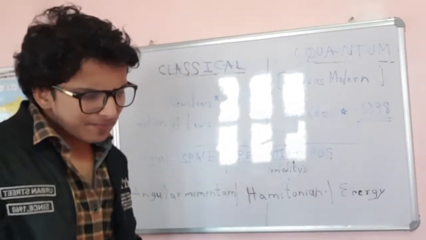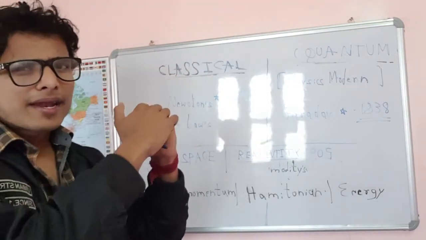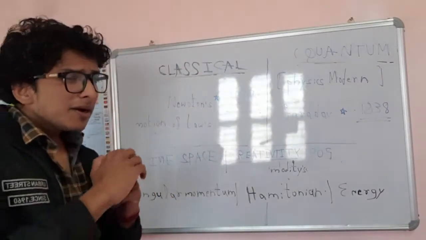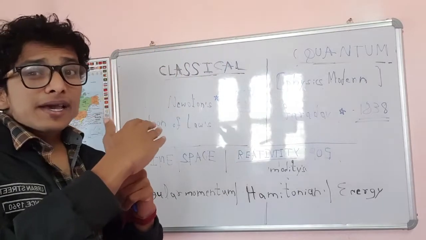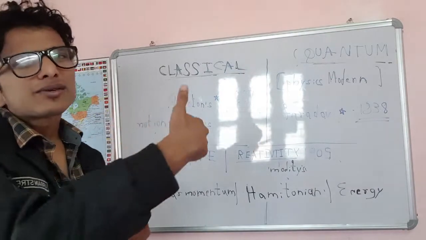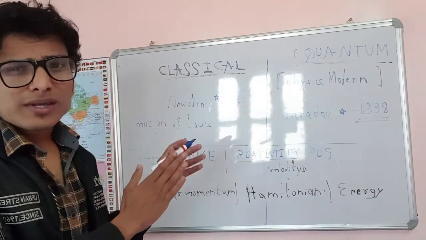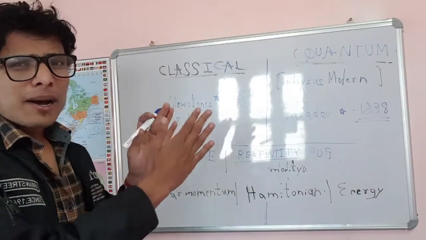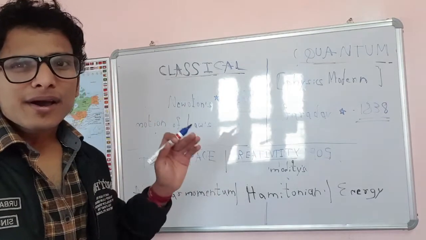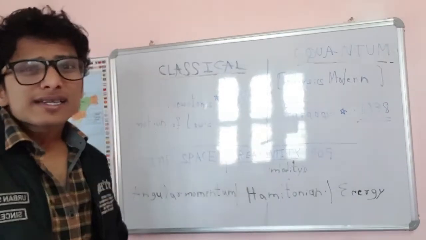in classical mechanics there is energy. First Newton came and he gave such nice three laws. Then afterwards Lagrange came. I will discuss Lagrange and Hamiltonian in further videos. In this video you just want to know the basic idea about classical and quantum theory. That's it, guys.